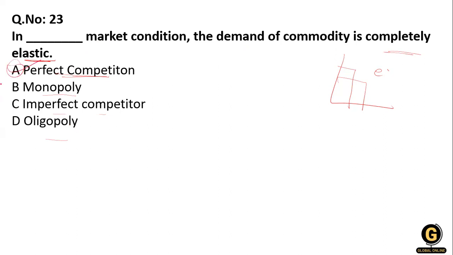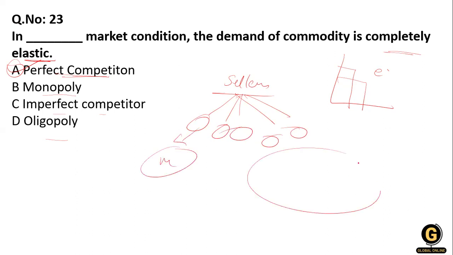The demand for the commodity in a perfectly competitive market is perfectly elastic, because such a market structure has numerous firms selling a homogeneous product. There are many sellers in the market selling the homogeneous product, like mangoes. You can see mangoes all over the market. So there is complete elasticity, equal to 1. Clear?